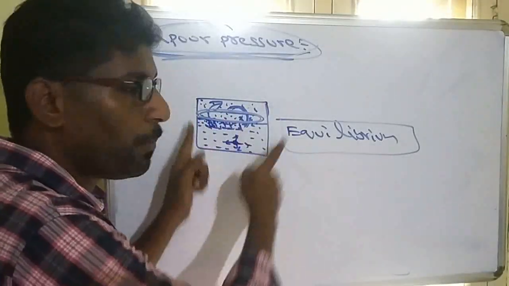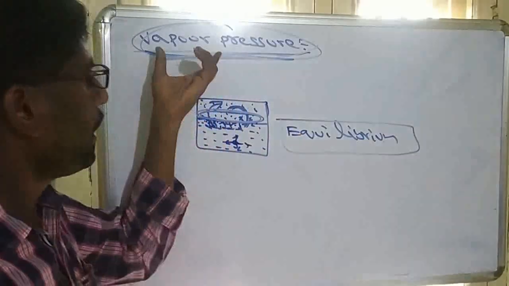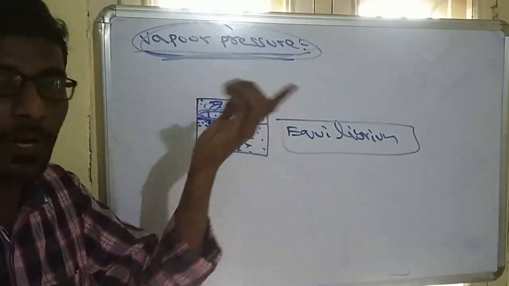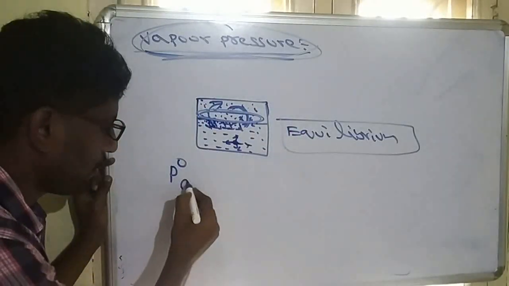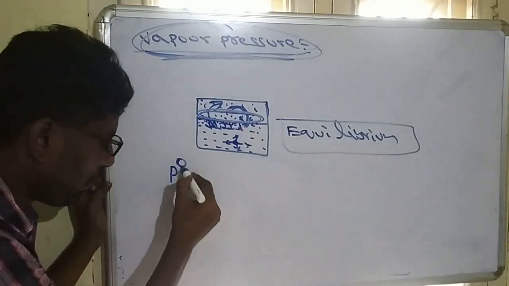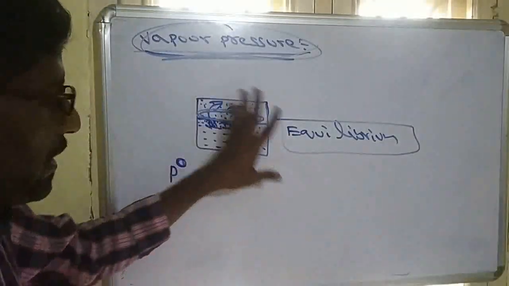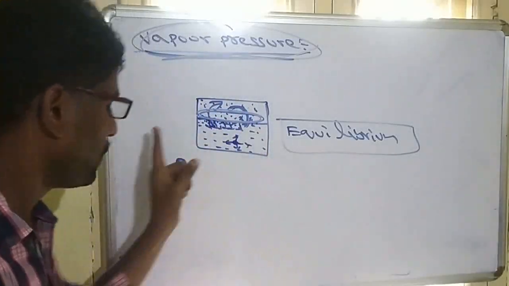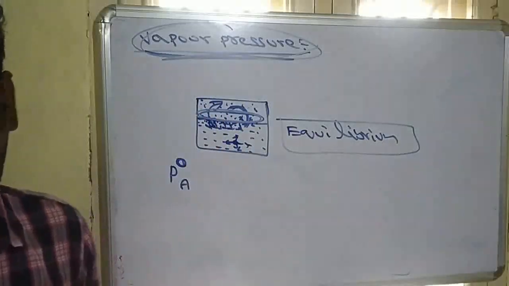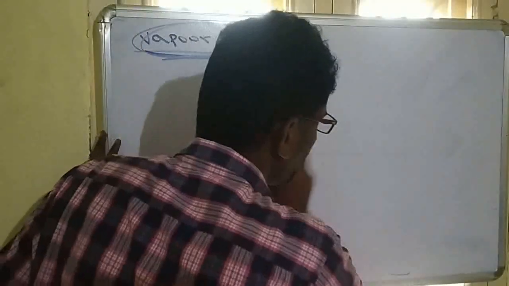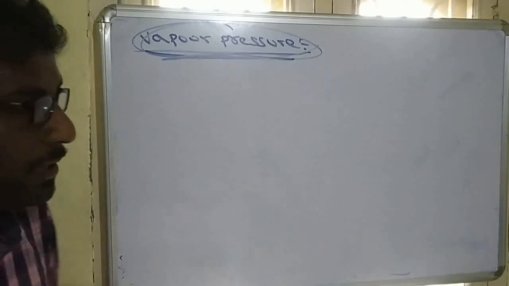We are taking only one component, water suppose. If we are taking water, it has some pressure. That is called vapor pressure. So vapor pressure of a component is denoted with P naught. Suppose the component is A, it is denoted with P naught A. When you write naught, that means it is the vapor pressure of only the pure component. Here we are not mixing anything. So we are taking a pure component, its vapor pressure will be P naught. If we are taking component B, that is called P naught B. So vapor pressure means the pressure of a vapor above the liquid surface when it is present in equilibrium.